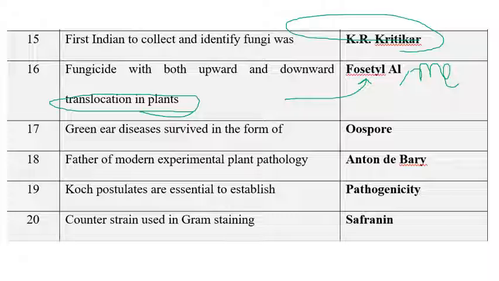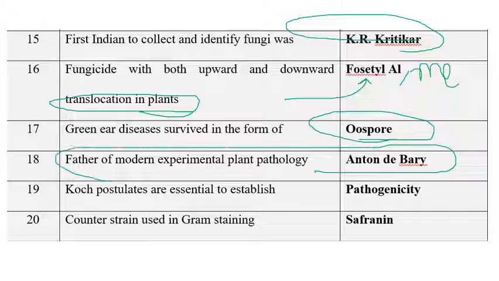The next one is green ear disease, which survives in the form of oospore. I think we had seen this question already in 2019. And the next one is the father of modern experimental plant pathology. I told you Anton de Bary is considered the father of plant pathology, father of experimental plant pathology, father of modern experimental plant pathology. Everything related to this is Anton de Bary only.